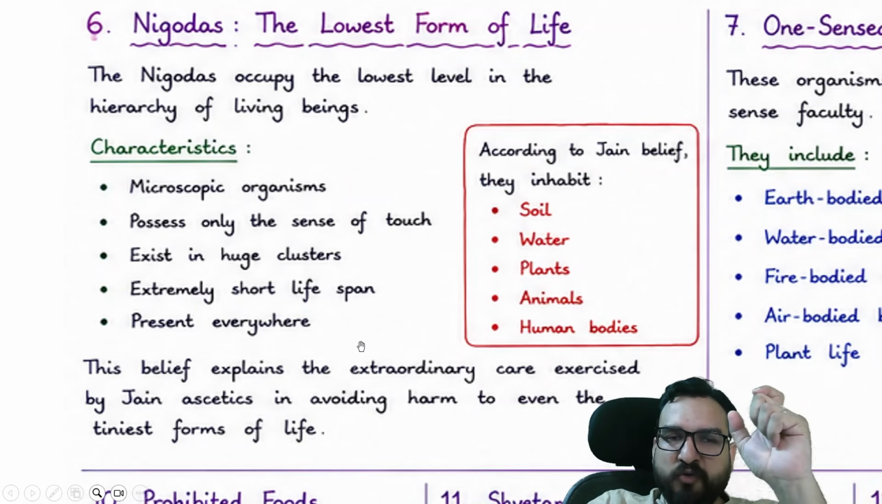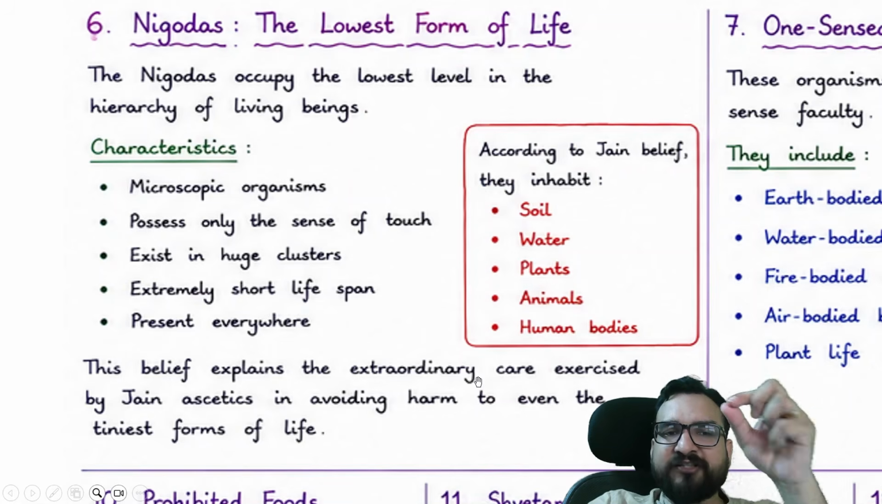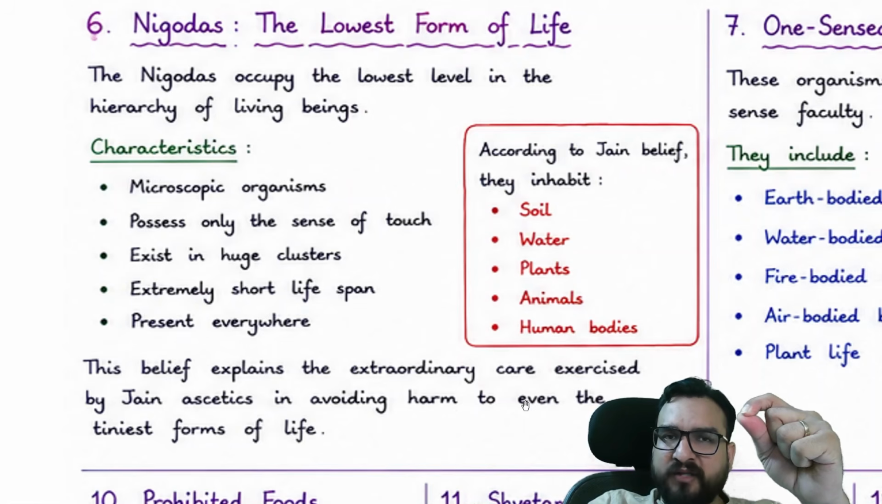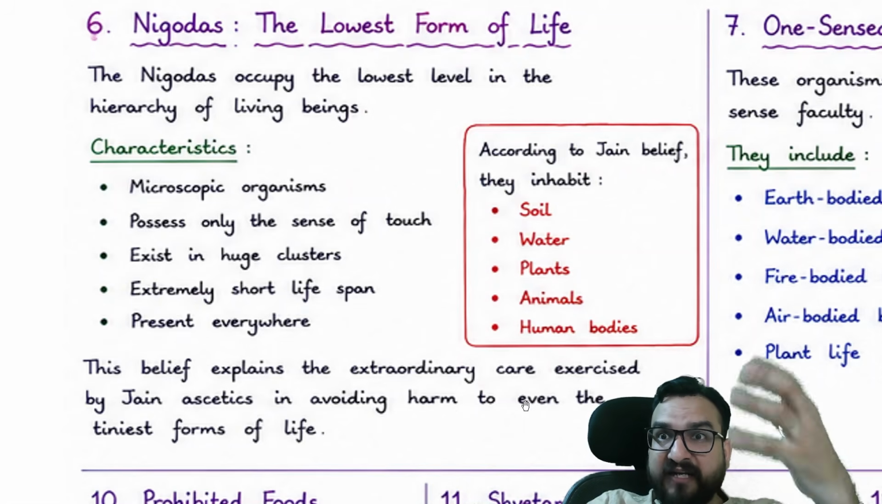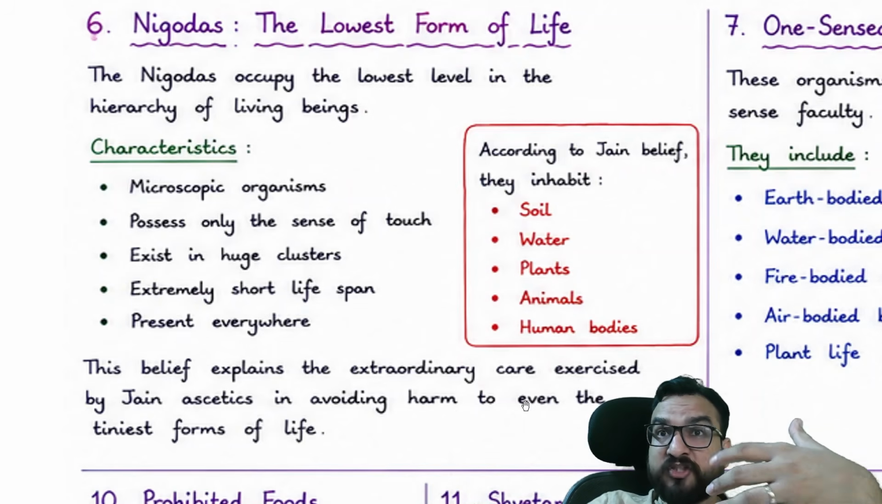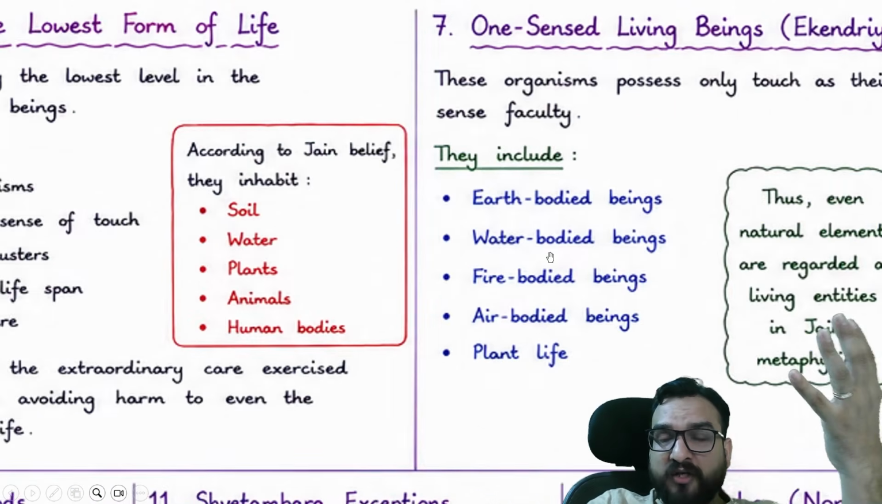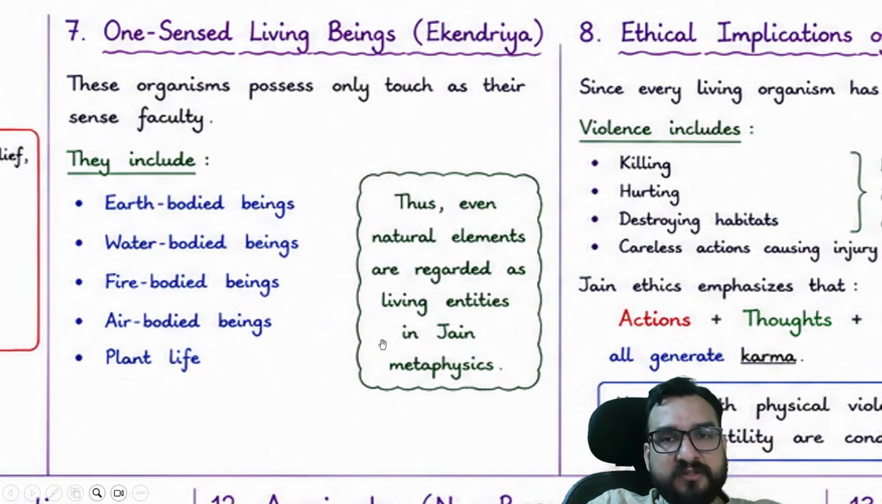They might be talking about microorganisms over here. This belief explains the extraordinary care exercised by Jaina ascetics in avoiding harm to even the tiniest form of life, guys. This was their awakening, they were this much aware of their surroundings. Right now we don't even care about the animals which are outside us. We are not even thinking about them.